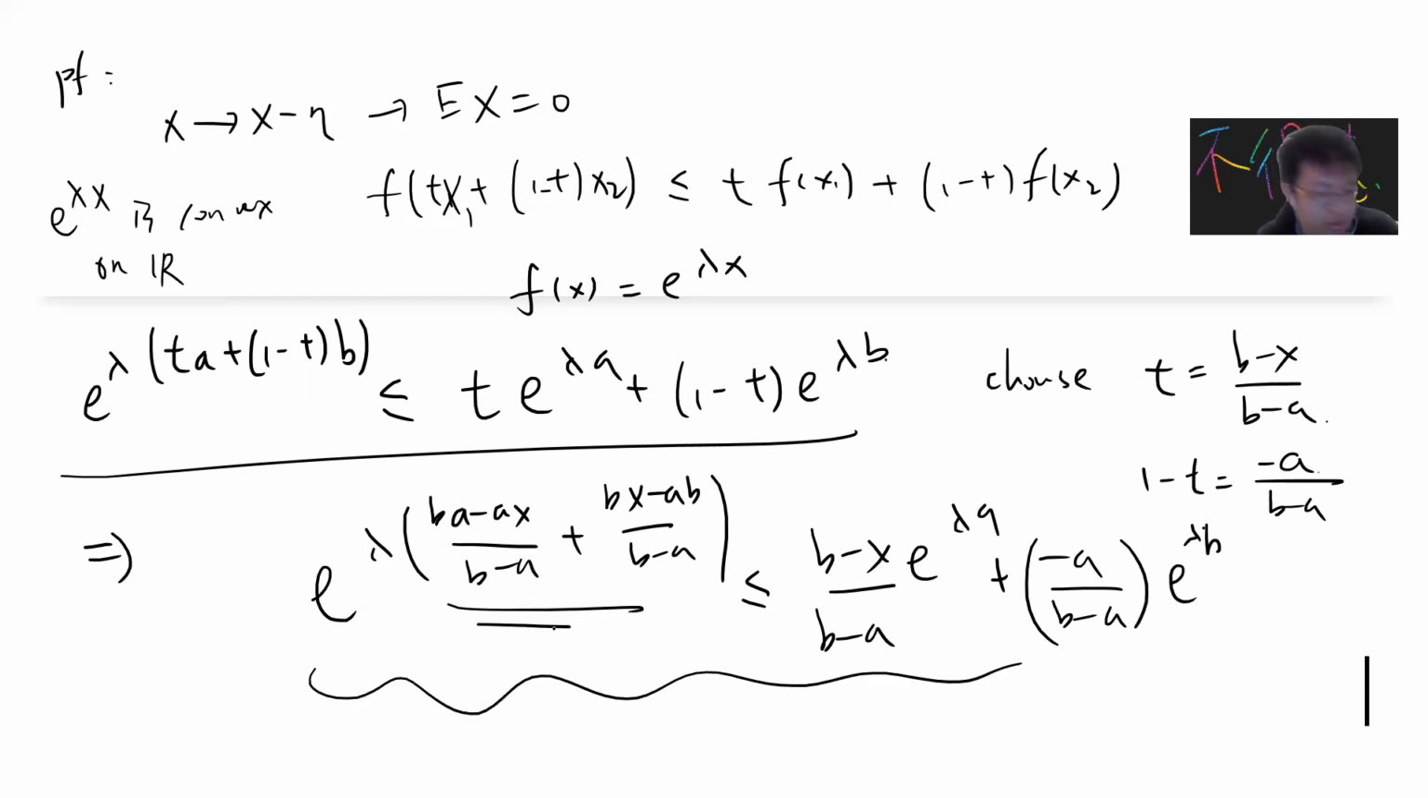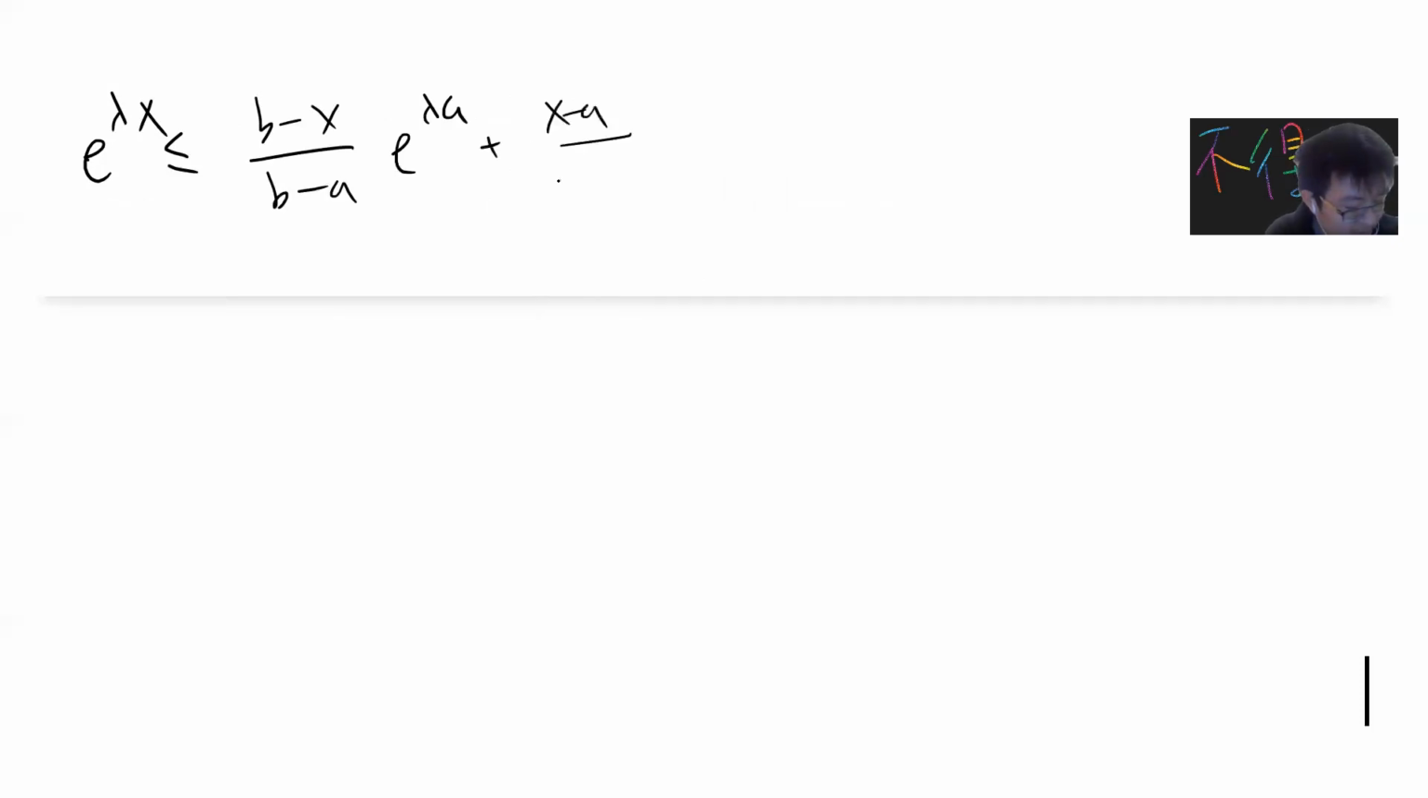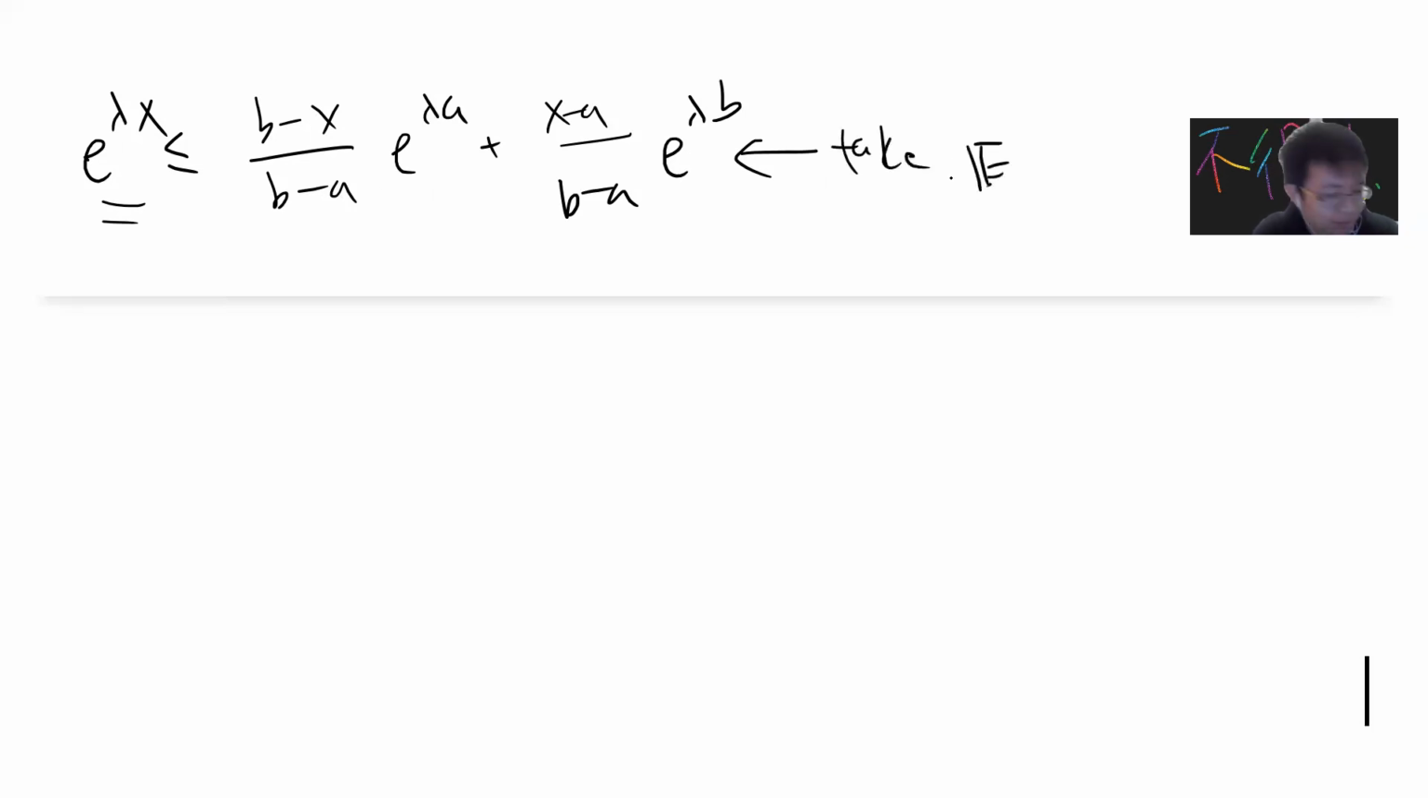Okay, and you can easily check this is just exactly x. So you get exponential lambda x less than or equal to (b minus x) over (b minus a) times exponential lambda a, plus (x minus a) over (b minus a) times exponential lambda b. Now you can bound this. Once you have this formula, you can take the expectation of the left and right hand side. Sorry, not exponential, take the expectation value.